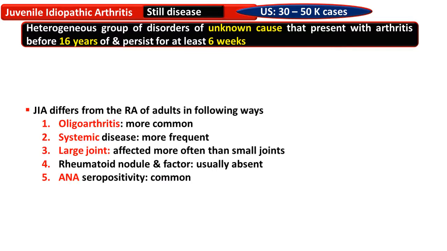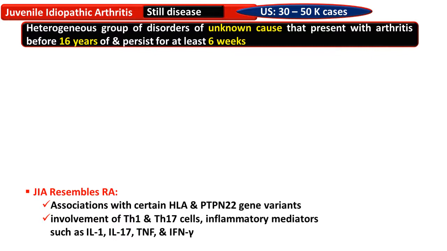There are some differentiating features of JIA from rheumatoid arthritis. These are that oligoarthritis is more common, systemic disease is more frequent, large joints are affected more, and ANA seropositivity, anti-nuclear antibody, is common.